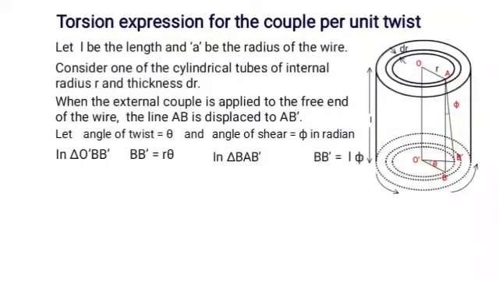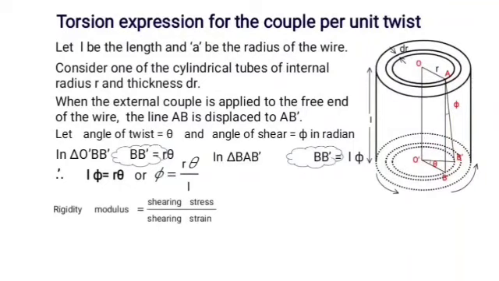Similarly, in triangle BAB dash, BB dash is equal to L into phi. So comparing these two equations, one can write L phi is equal to r theta, or one can write the expression for phi as r theta upon L.